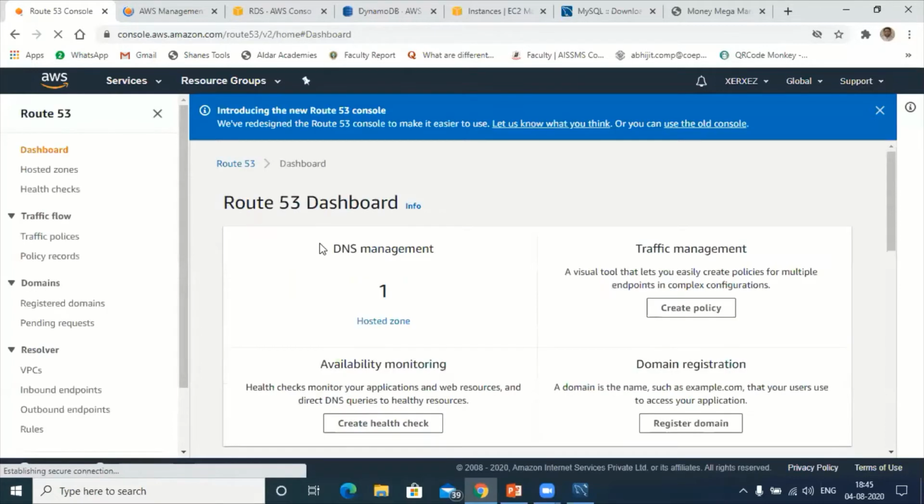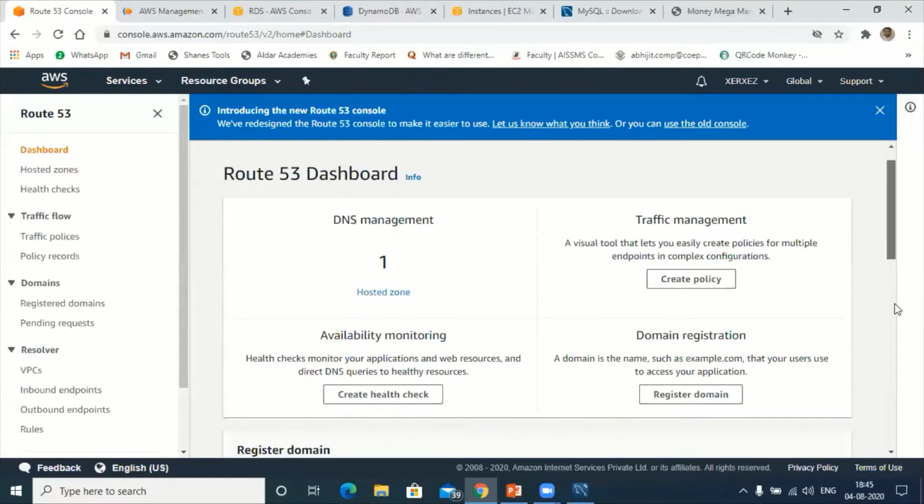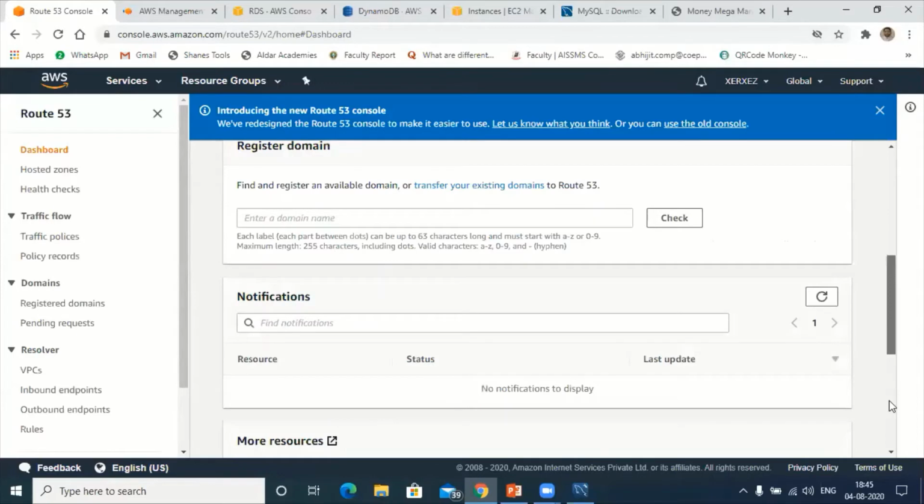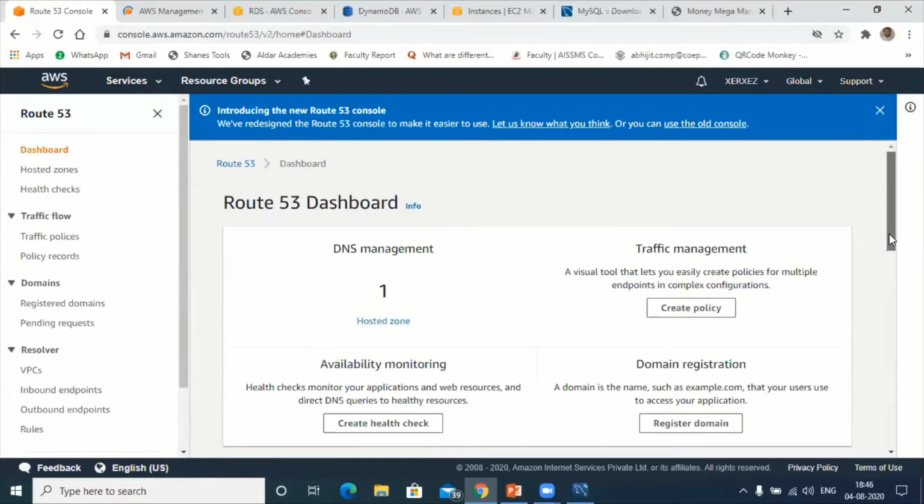Okay. So this is the front end of Route 53. Most important, suppose I want to convert any IP address to your domain name, so we need to go to the DNS management console. Here there is an option called hosted zones. Click on hosted zones.